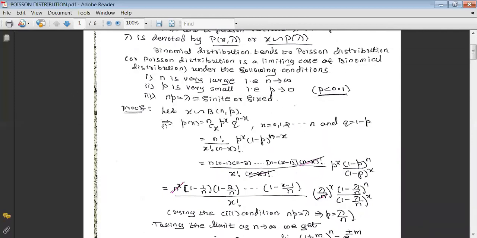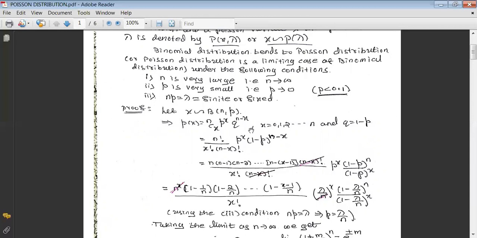Please keep one thing in mind, that both distributions are meant for the same purpose of getting the probability of the number of successes. But when the n value, the number of trials, is large and the probability of success is small, going with the binomial distribution seems to be a little bit tedious.